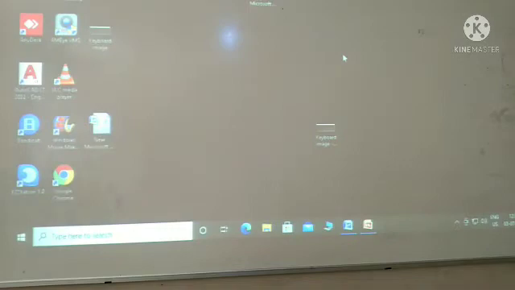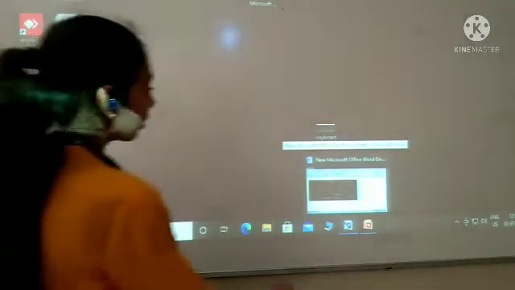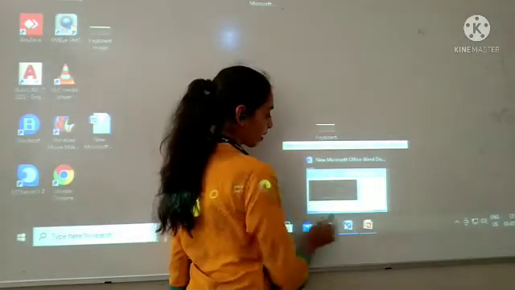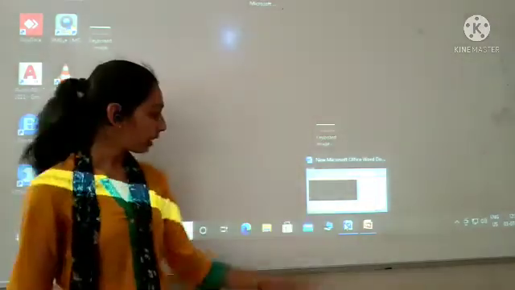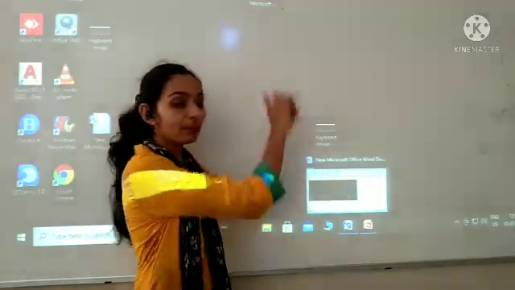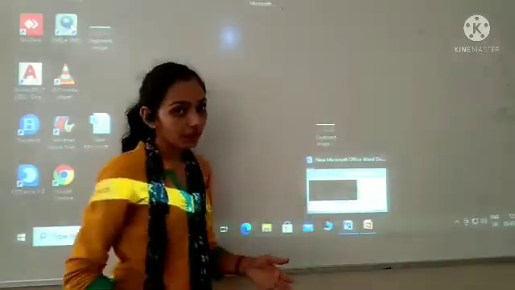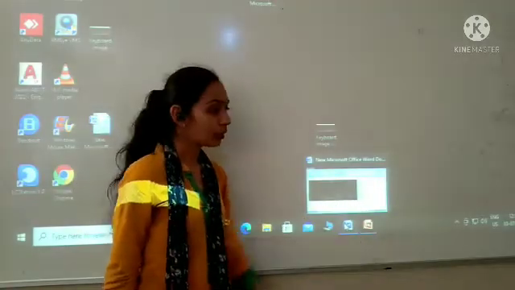So for Aero Peek feature, what we have to do is keep your mouse pointer on the application. See here, you can see that a small screen appears. यहाँ पर आप देख सकते हो कि एक small screen appear हो रही है. So when I will open my document, तो ये big screen में ऐसा ही दिखेगा. Okay. So this is Aero Peek feature of Windows 10.